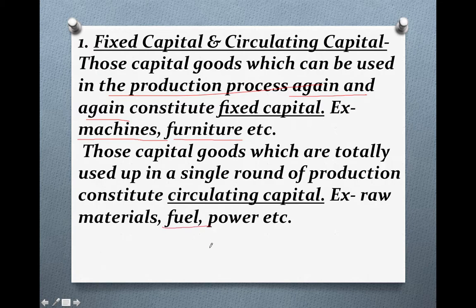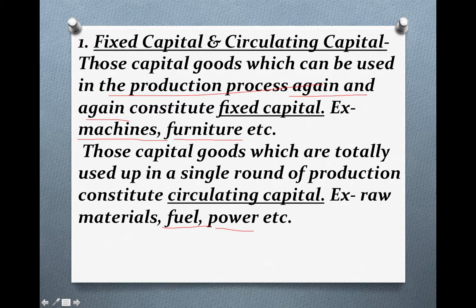Fuel is used up in one round of production, and we cannot use that fuel again and again. Once the fuel is exhausted, we cannot use that fuel again. Similarly with power, meaning electricity. Electricity used once is exhausted, and that cannot be used again. So those capital goods which become exhausted in a single round of production are known as circulating capital.